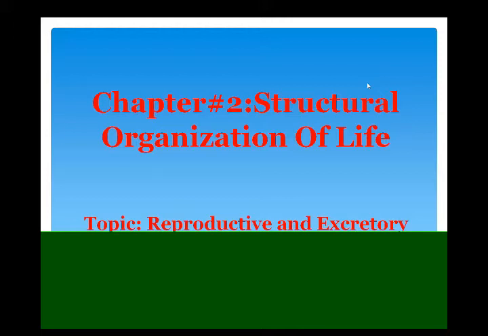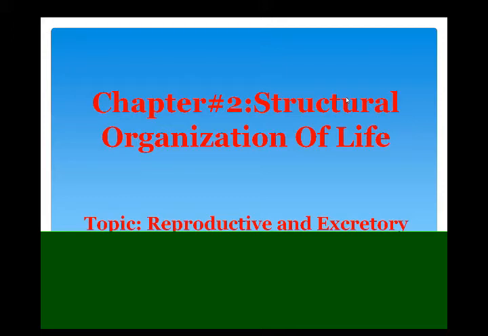My today's topic, beta, is the reproductive and excretory system of frog. We are studying chapter 2. That's why this topic is from chapter 2, and we are studying systems of frog. Today I selected these two systems of frog. Why? Because these two systems are very close to each other. When I explain these two topics, automatically you will understand why I selected these two systems together. Now this is the chapter name.